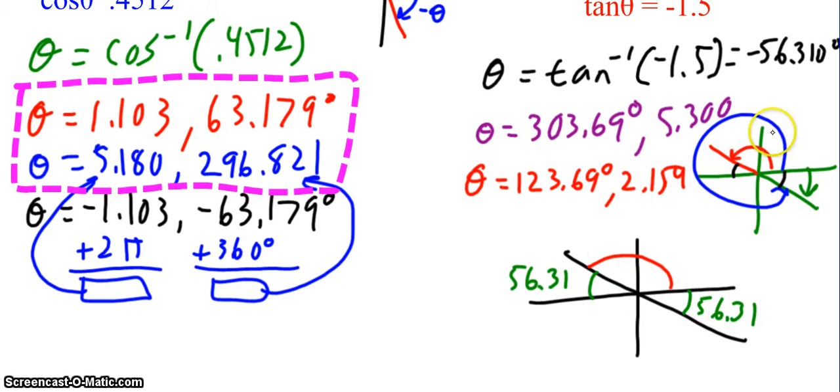The negative just gives it direction. That means this angle right here also has to be 56.310 degrees, so I can find this red angle by doing 180 minus that. That's how I get 123.69 degrees. And then I do the same thing in radians. I do pi minus that, and then I get 2.159 radians.